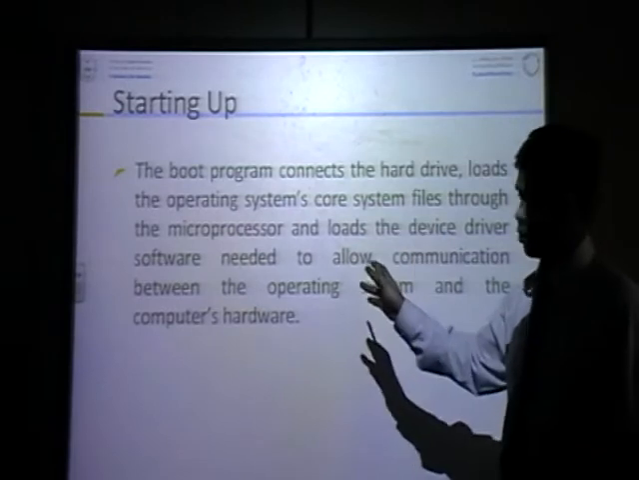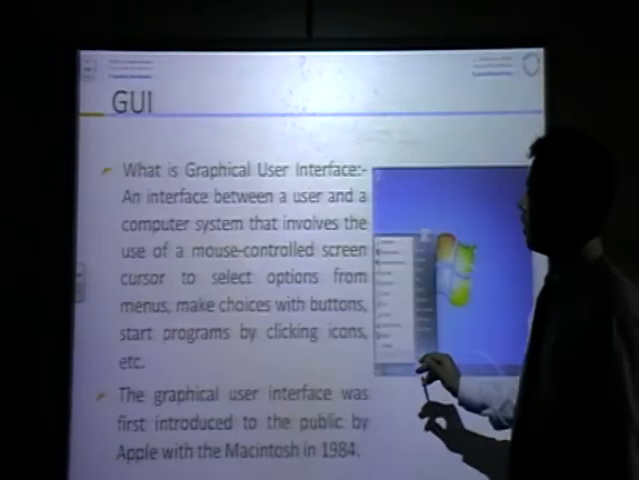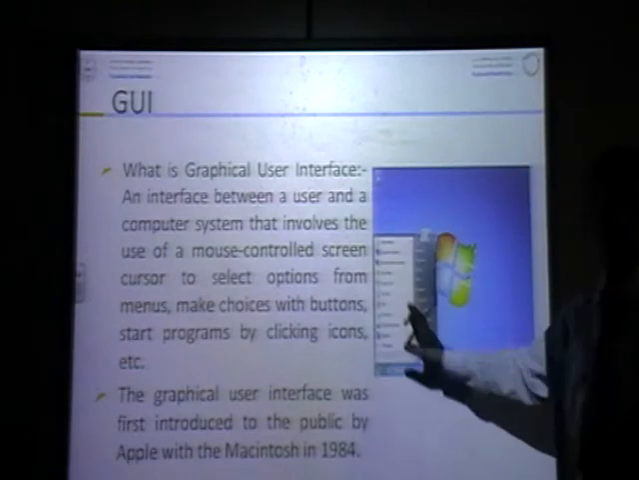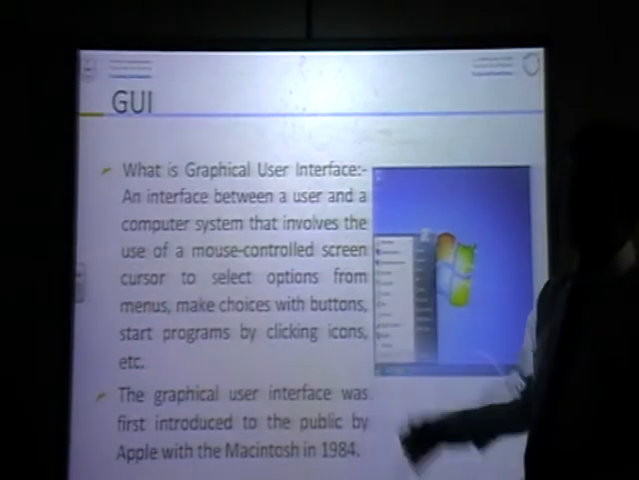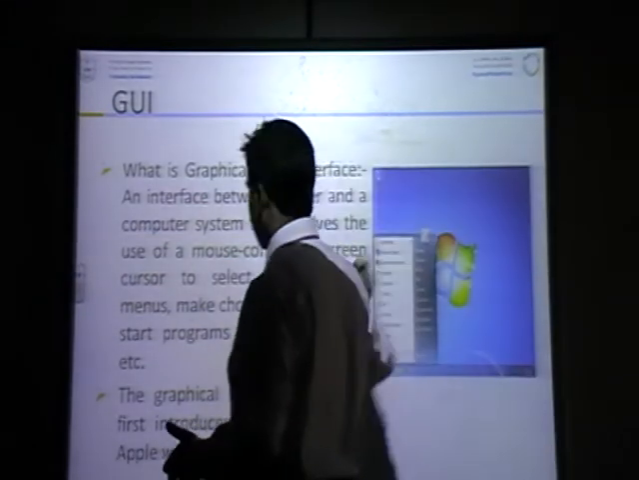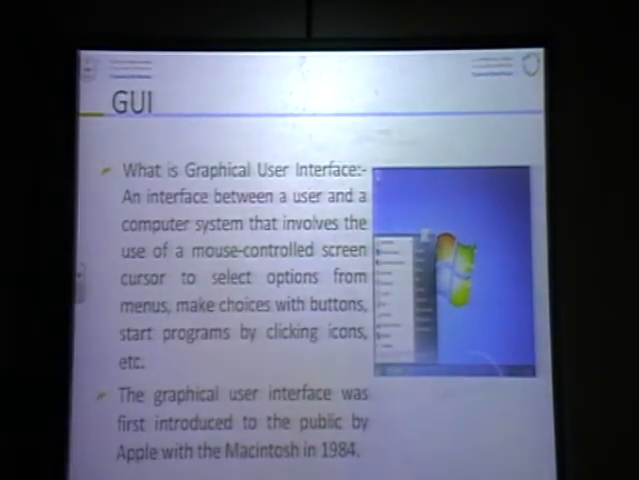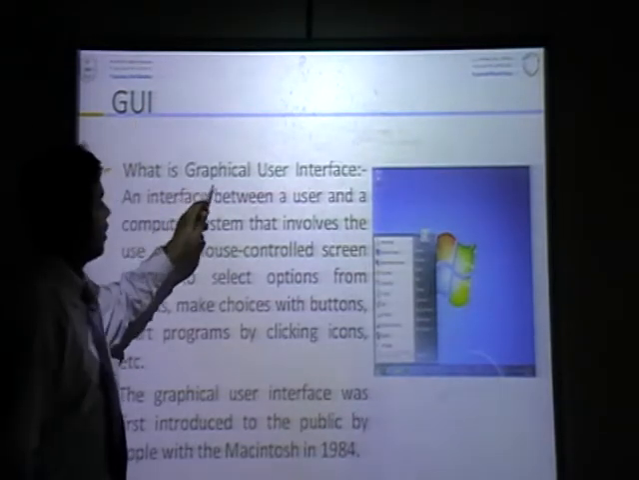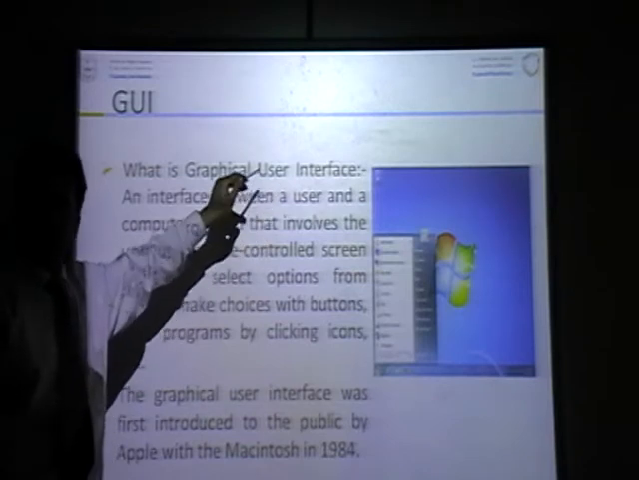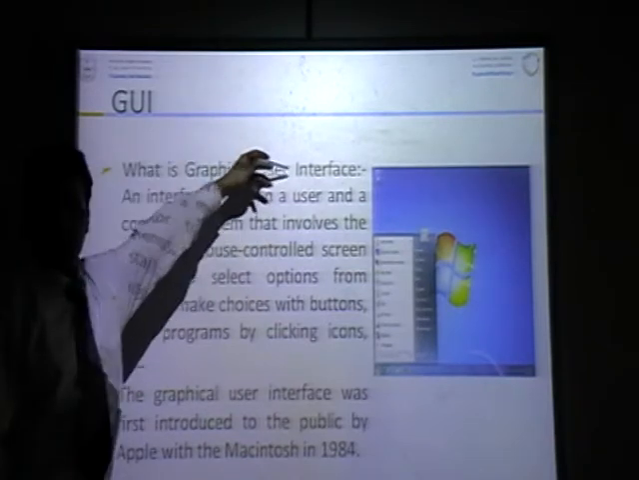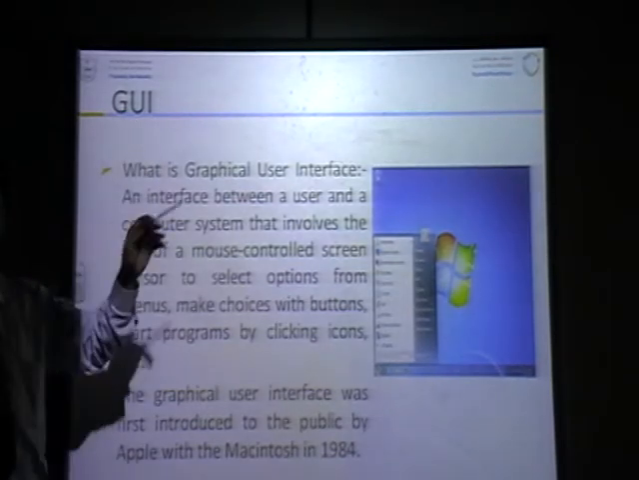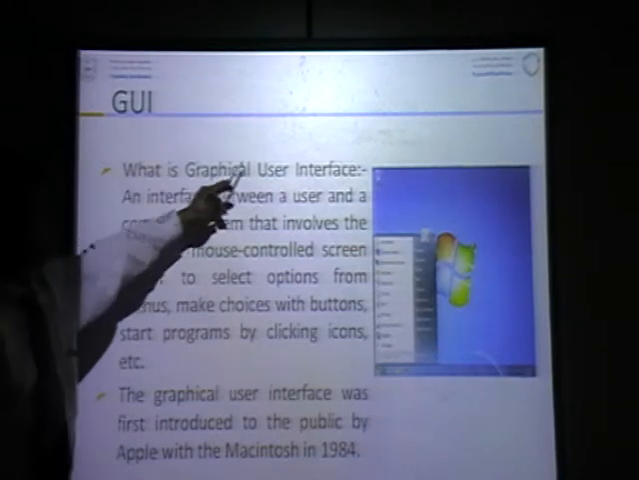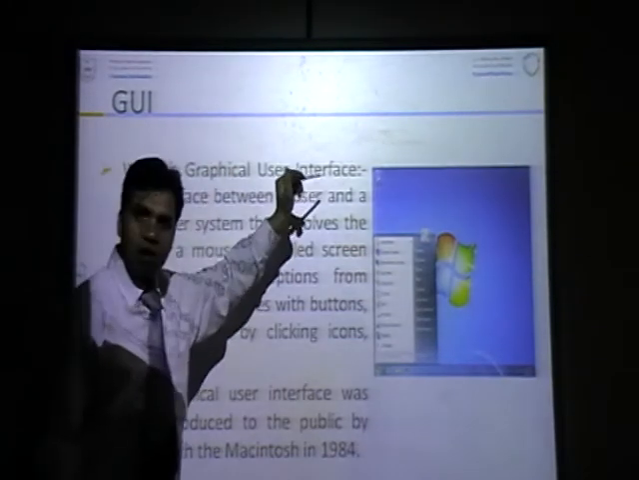When you start your computer, after starting, it displays like this. And this is your Windows operating system. It is GUI. GUI means graphical user interface. Can you see? The question is in your exam software. G means graphical, U means user, I means interface.